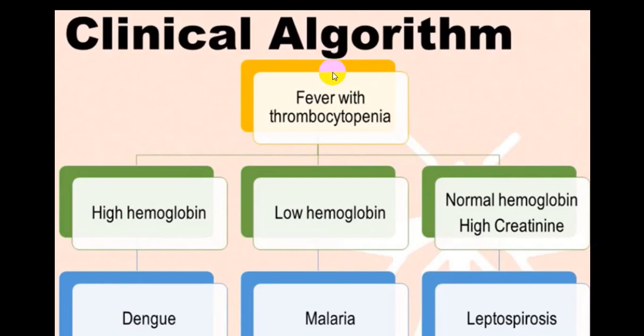There is one slide which gives you a little idea. If you have just done a total count, differential count, and the person has thrombocytopenia, if thrombocytopenia is with high hemoglobin, say 14, 15, suspect dengue. That is because of hemoconcentration. If thrombocytopenia is with low hemoglobin, it is mainly because of hemolysis, classical in case of cerebral malaria. And if there is thrombocytopenia with normal hemoglobin but high creatinine, that is very classical in case of leptospirosis. Just one clinical clue from laboratory parameters.